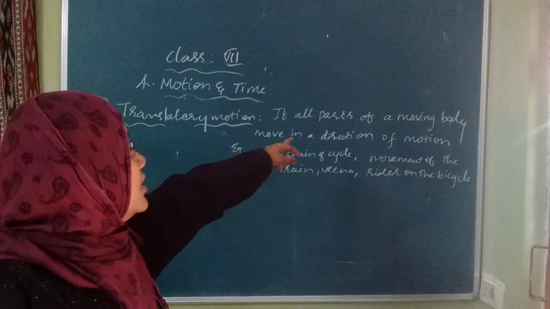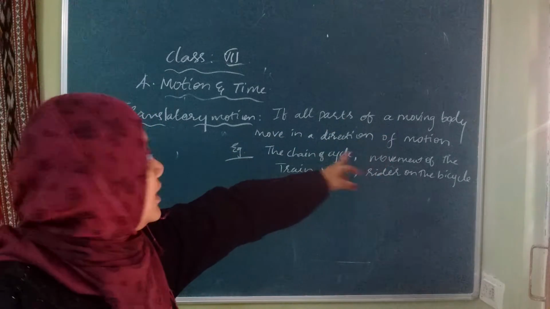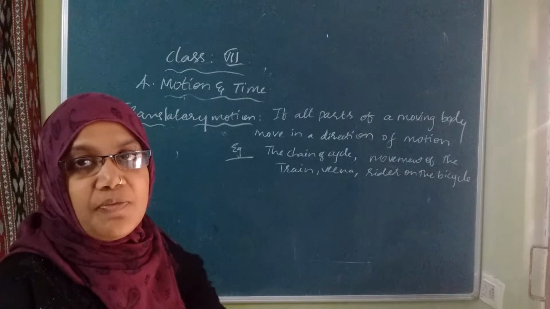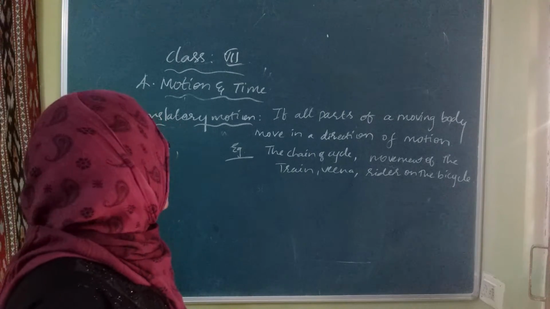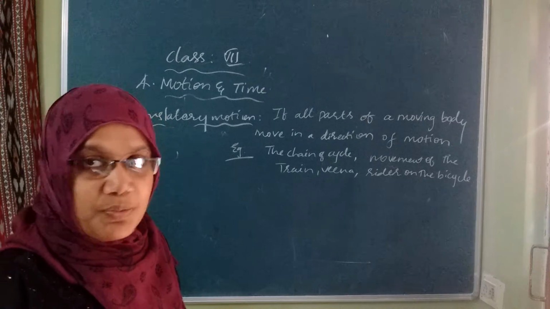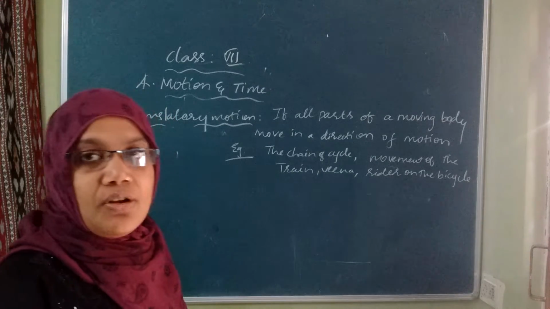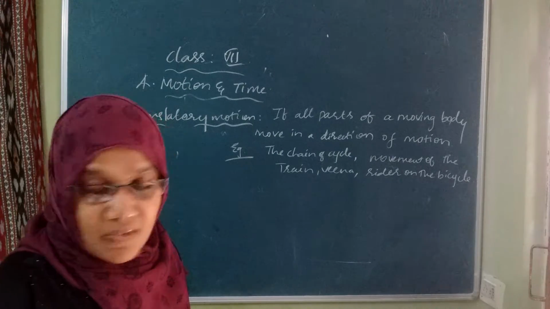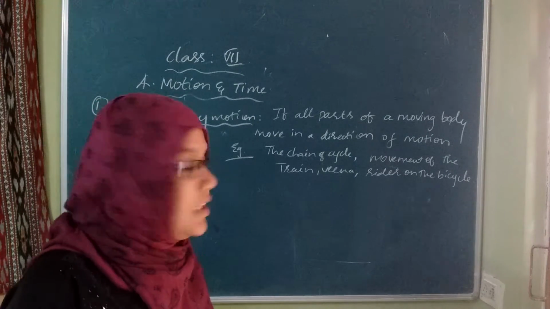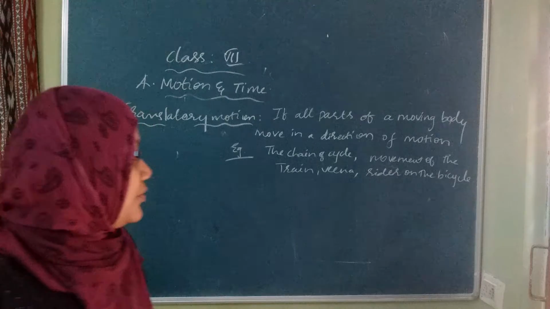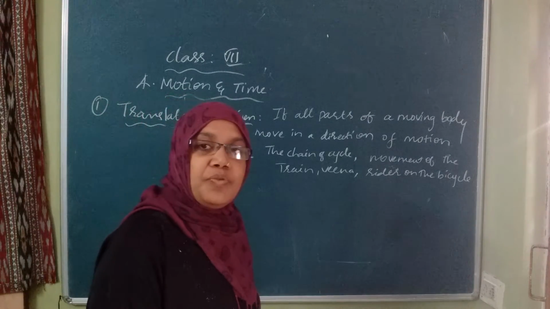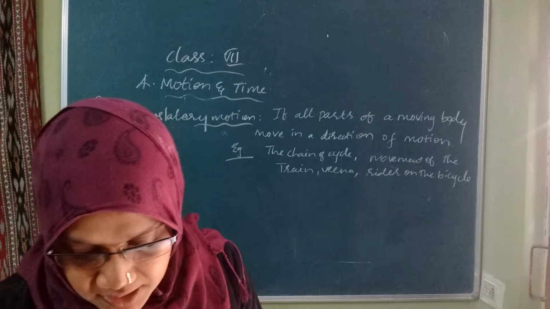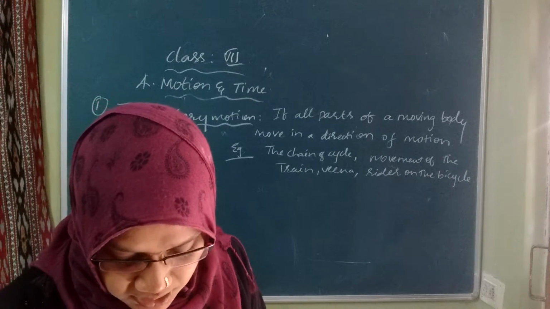Translatory motion is what? If all parts of the moving body move in one direction, it is known as translatory motion. Examples are the chain of the cycle, the train, Veena, the rider of the bicycle, and the movement of the bicycle. That is also an example of translatory motion. And the next one is what?